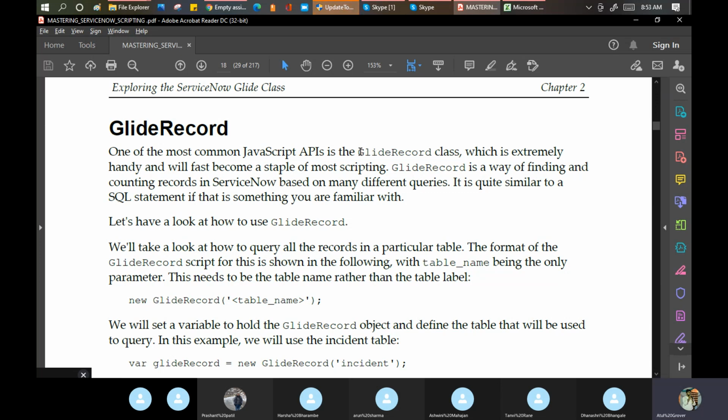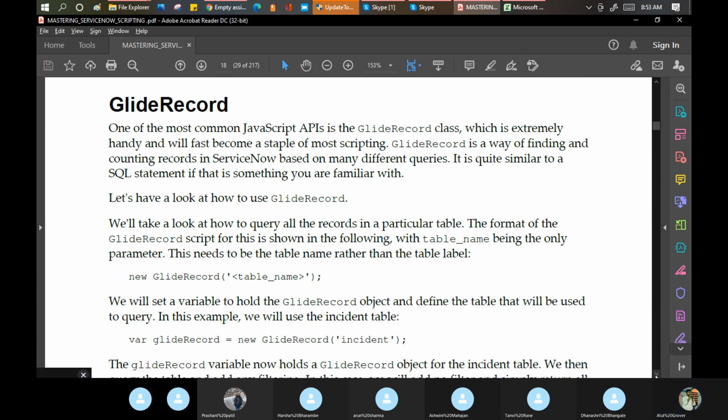People who are not from an IT background, even people like me who never did any scripting, don't be confused. This is the book which you read, you will explore, you will learn the things. They explain how we call the Glide part basically. I share this book with you. If today you are able to read at least the first 30-40 pages, you will come to know a lot of new things on the scripting part. 200 pages is not a very big book, half of it is a story. But this will help you.